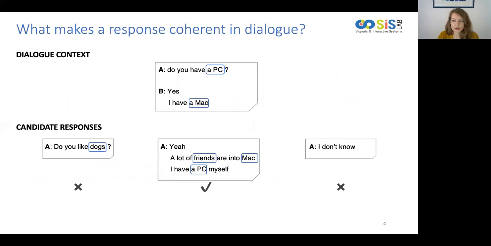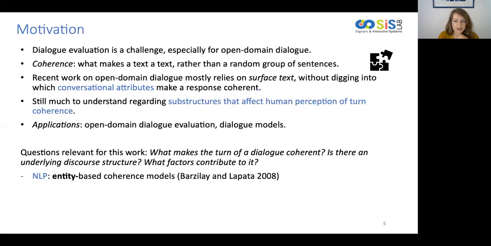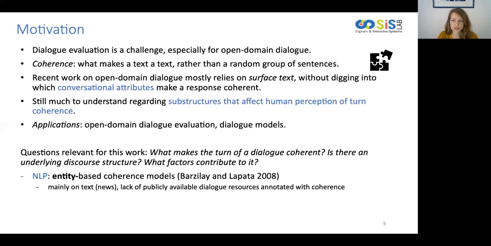Entity-based models capture recurrent patterns of distribution of entities in a coherent text, as we can see from the connections between the center candidate and the context. However, research on entity-based coherence is mainly focused on text, such as the news. And unfortunately, to the best of our knowledge, there is currently a lack of publicly available dialogue resources annotated with coherence.